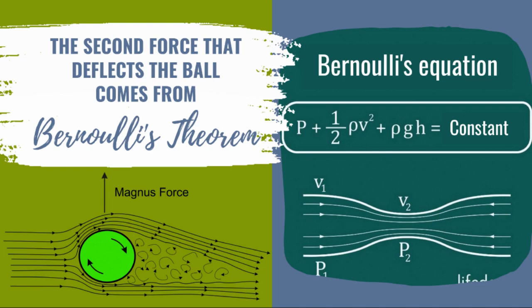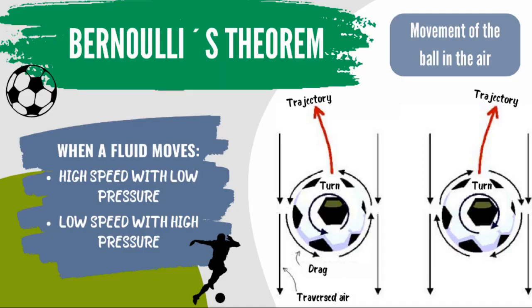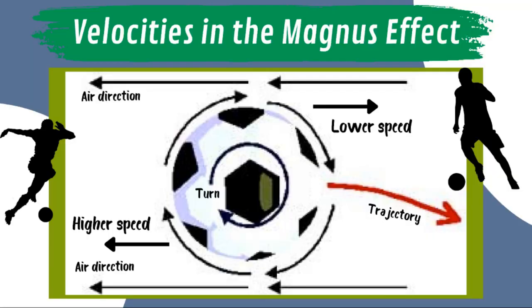Well, from Bernoulli's theorem. The Magnus effect wouldn't be possible without Bernoulli's theorem. This principle tells us in summary that when a fluid moves with high speed, its pressure drops, and vice versa. This applies to the movement of the ball. When the ball moves through the air, the drag isn't the same at the two ends. In the direction in which the ball is moving, the drag slows down the flow of air, while on the other side the flow increases because the ball pushes the air.